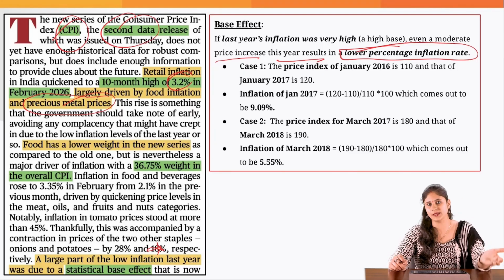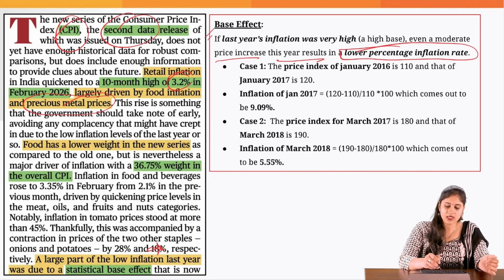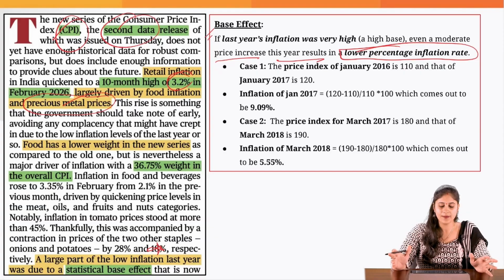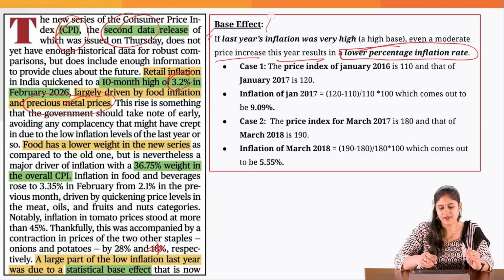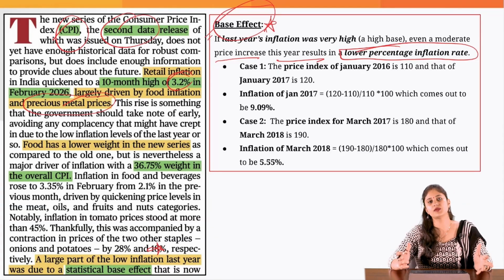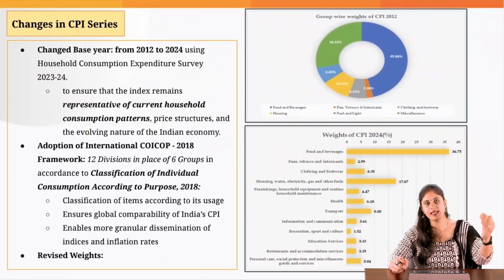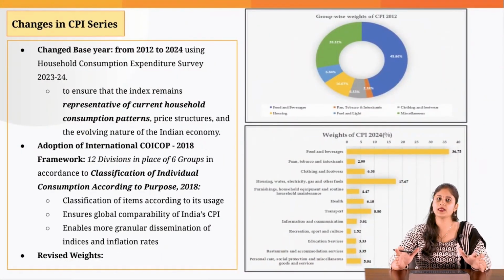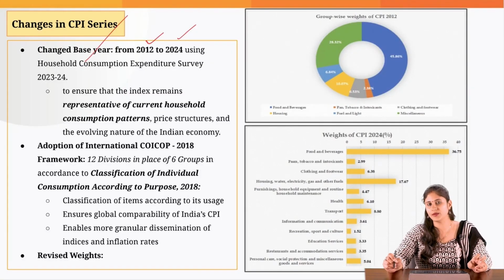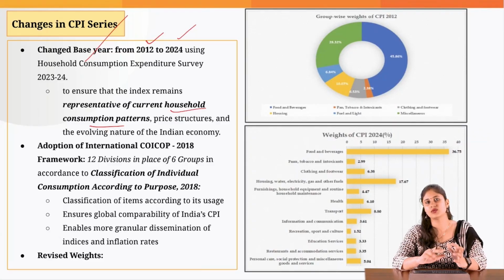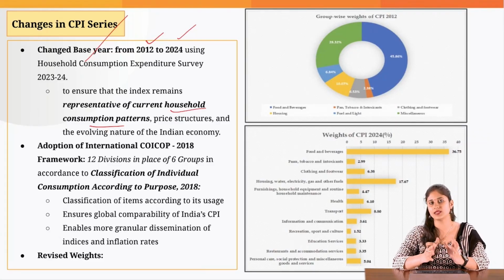and that is what was happening previously. Okay, but now since we have changed the base year when it comes to CPI, this base effect is no more operating, and also because of the West Asian crisis, we are witnessing a rise in the inflation level. Now, let's try and understand what changes we have made in the new CPI series. So, we have changed the base year. It has been shifted from 2012 to 2022 because the earlier base year was not representative of the current household consumption pattern. So, to effectively capture the current household consumption pattern, we have changed the base year.